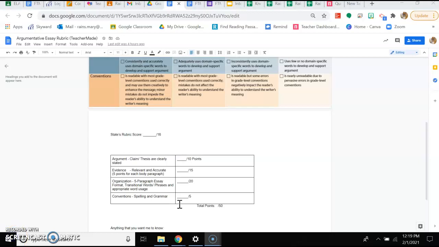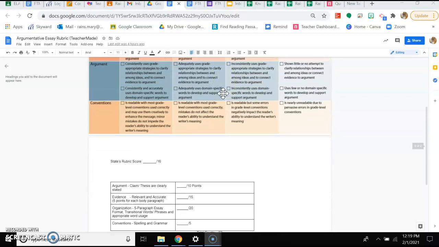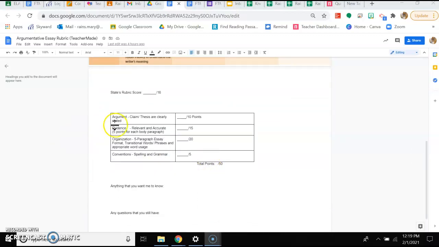Okay, so this rubric right here is basically a simplified version for you guys to understand on top of what you're being asked to do from the state and the district. This is going to be more accurate to how you're going to be graded. The first thing is you're going to get 10 points for the argument, which is basically your claim in your thesis.